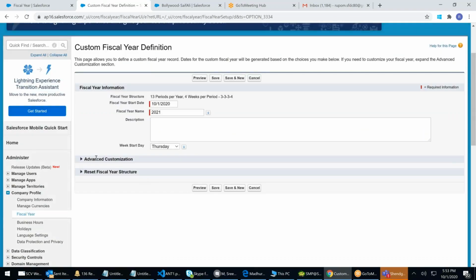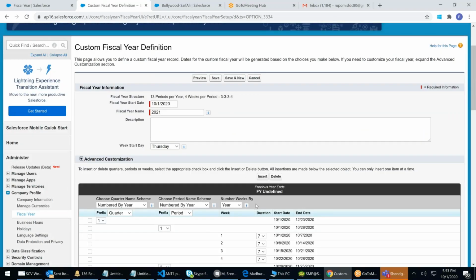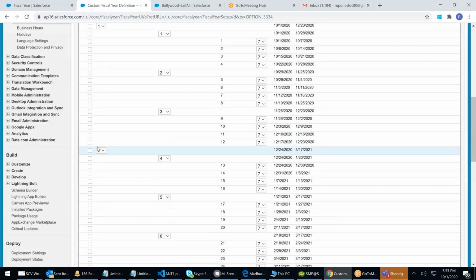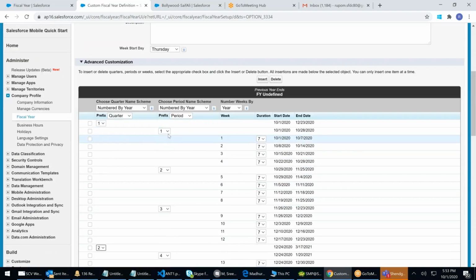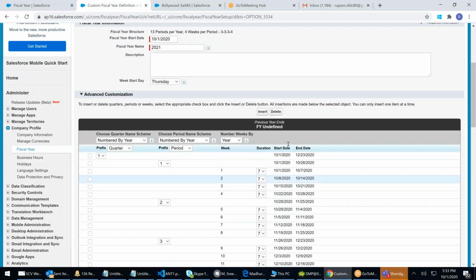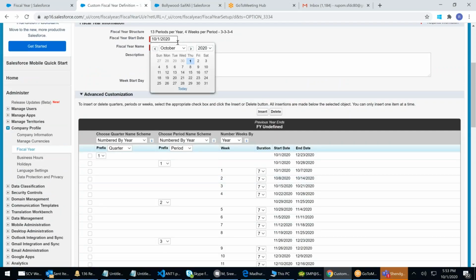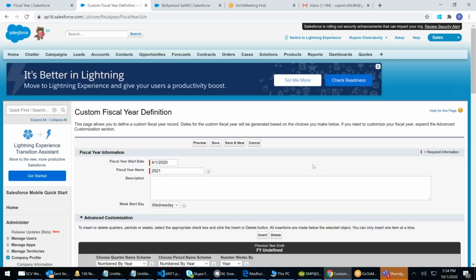Quarter 1, quarter 2, quarter 3, quarter 4. Every quarter will have 3 months: first month, second month, third month. Every month will have 4 weeks: 1, 2, 3, 4. 1 week will have 7 days. What is the starting day of my year? My starting day is April 1st. Calendar refresh.